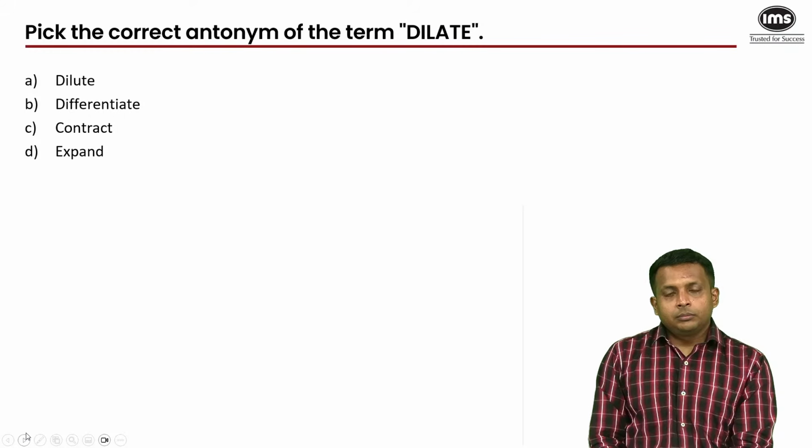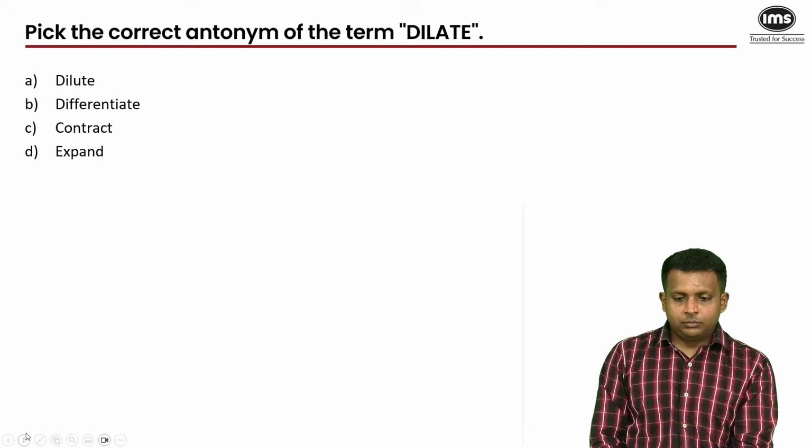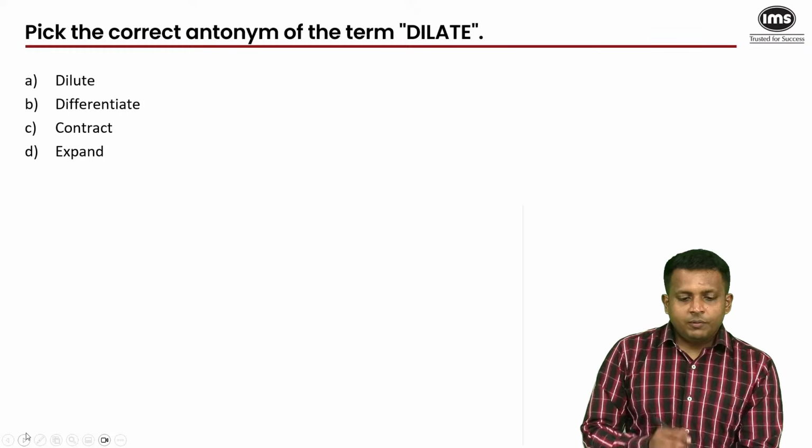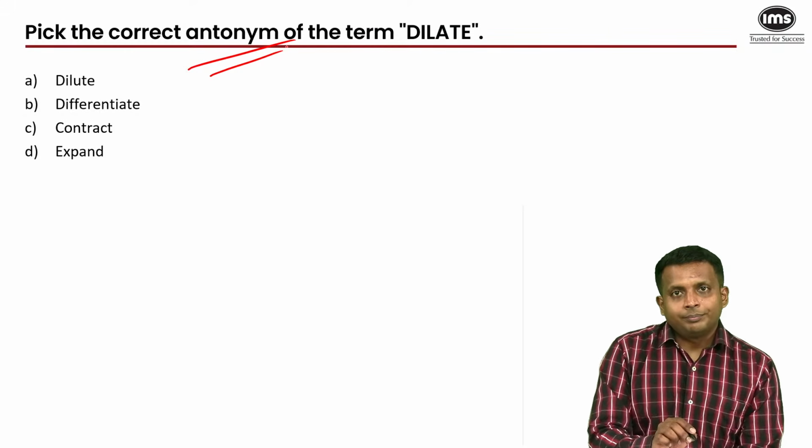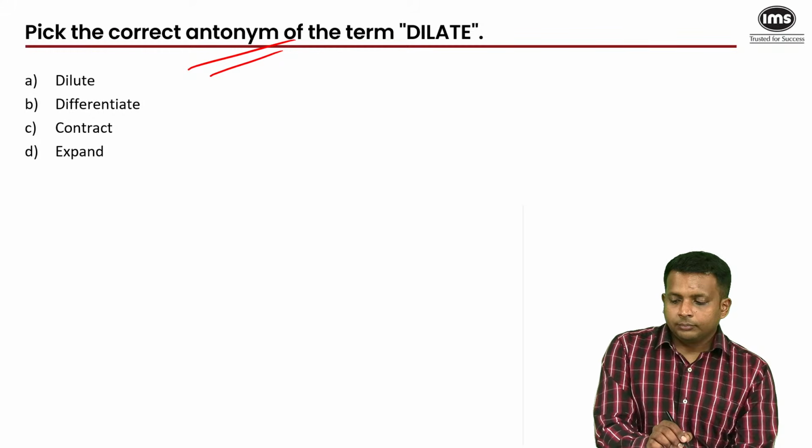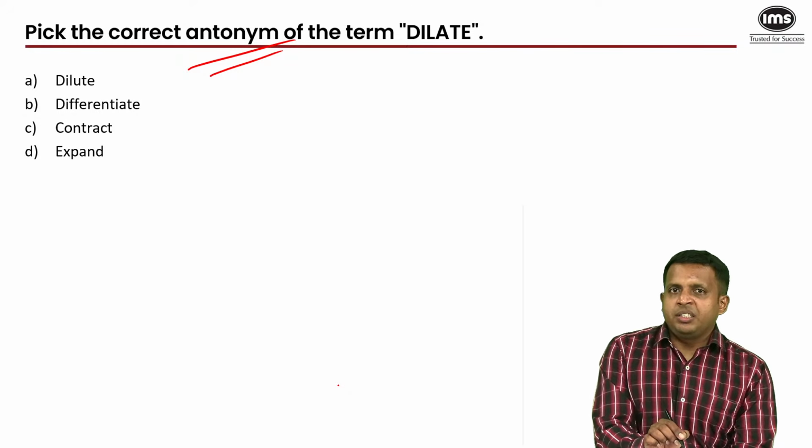Dilate. So we have to look for the antonym of the word now. Yes, the VA of JIPMAT is easy to moderate. I hardly think it's difficult.